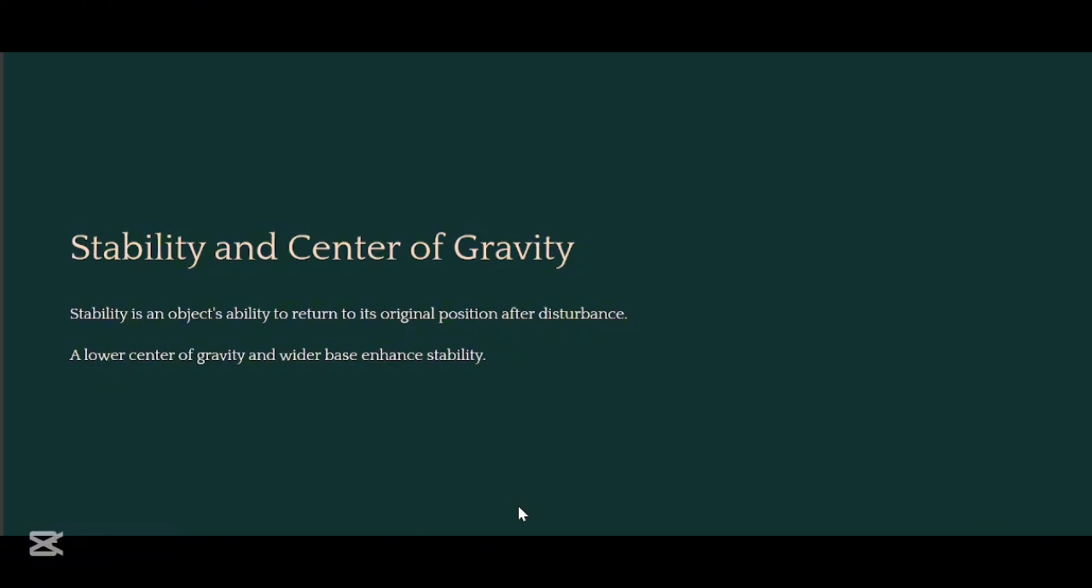And stability is basically an object's ability to return to its original position after the disturbance. A lower center of gravity and wider base enhance stability.